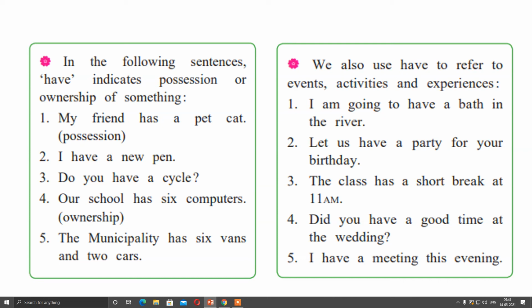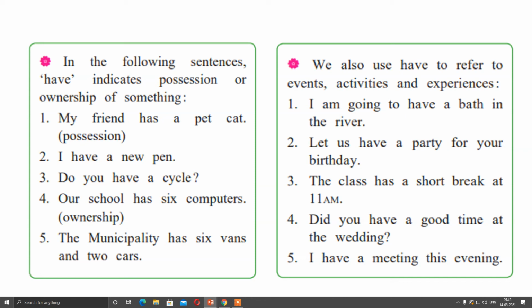Now in the first 5 examples we understood that have indicates possession or ownership. Now second, we also use have to refer to events, activities and experiences. For example, I am going to have a bath in the river. Means I am going to do this activity. Let us have a party for your birthday. So let us celebrate this event. So here have is used to show the celebration of an event. Very easily we are using this verb in our day to day practice, but sometimes we do not know the perfect use of it.